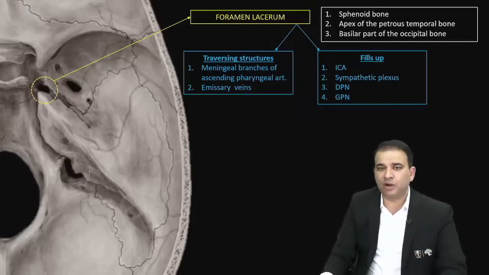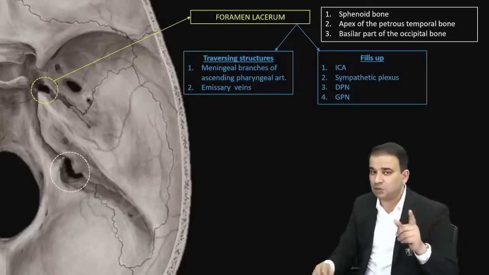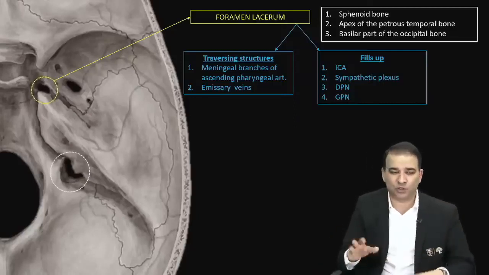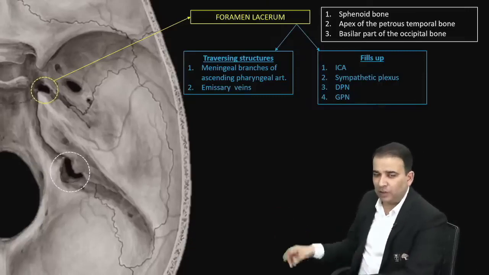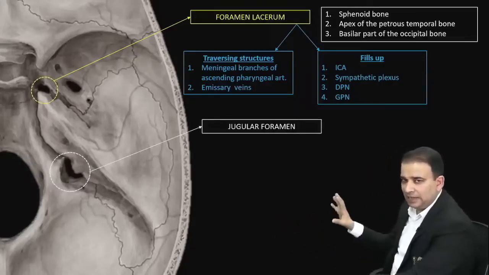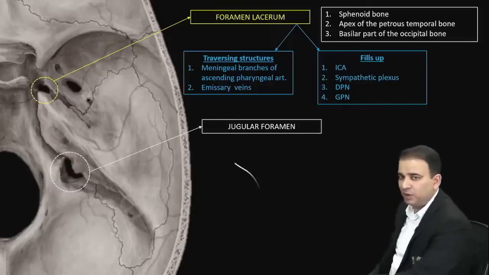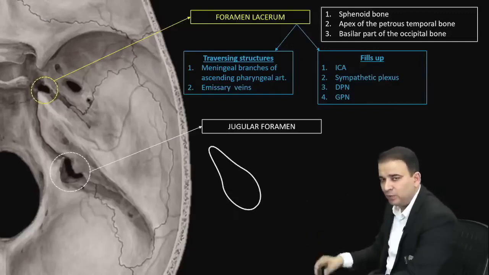The second important foramen that we'll talk about is this one, guys, the jugular foramen. This is a foramen which is being asked over and over again. Sometimes they ask us pure osteology questions, sometimes it's a clinical question on that, guys. To understand the jugular foramen, let me just take the jugular foramen separately here. Let's say this is a replica of the jugular foramen. I'm putting it outside here, just trying to replicate exactly that orientation.